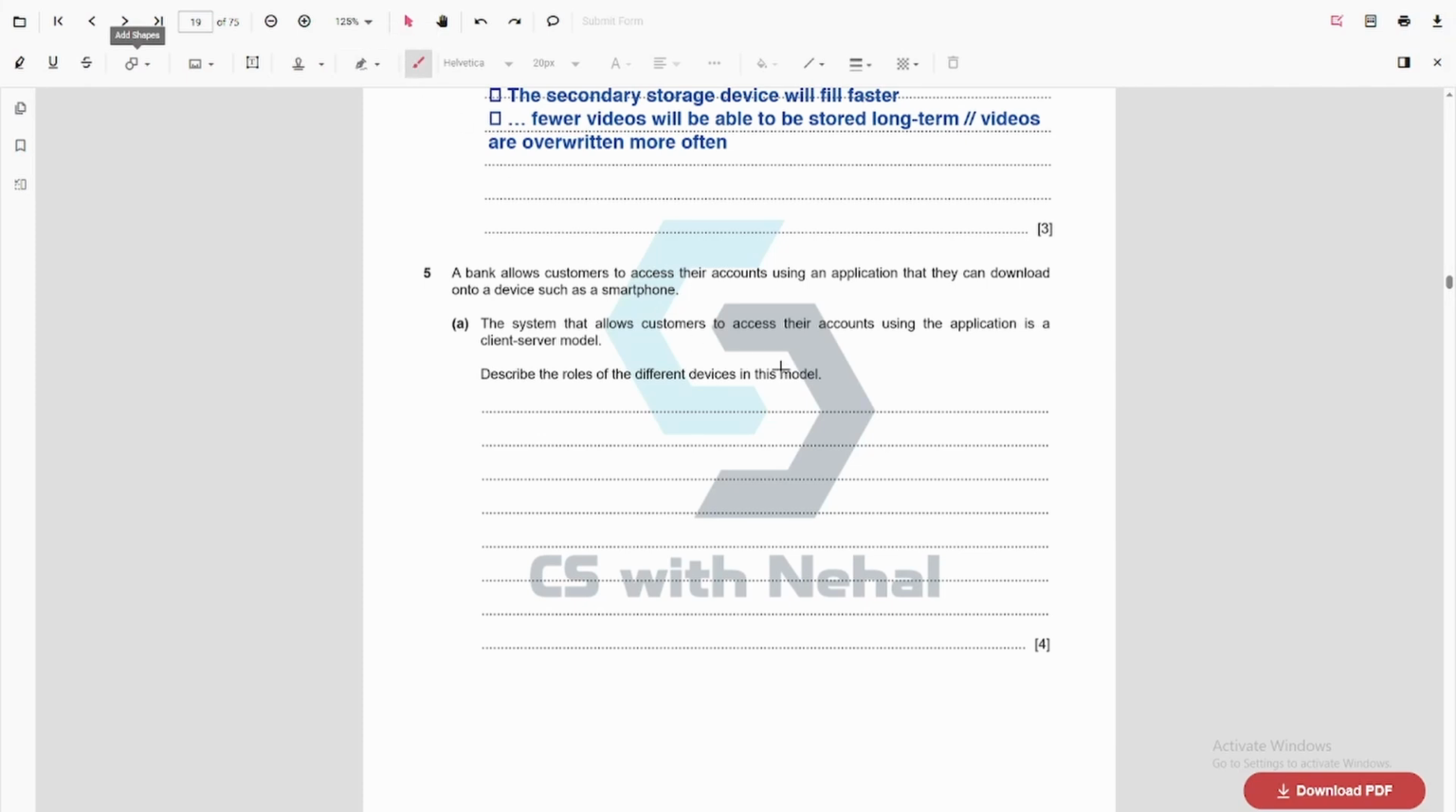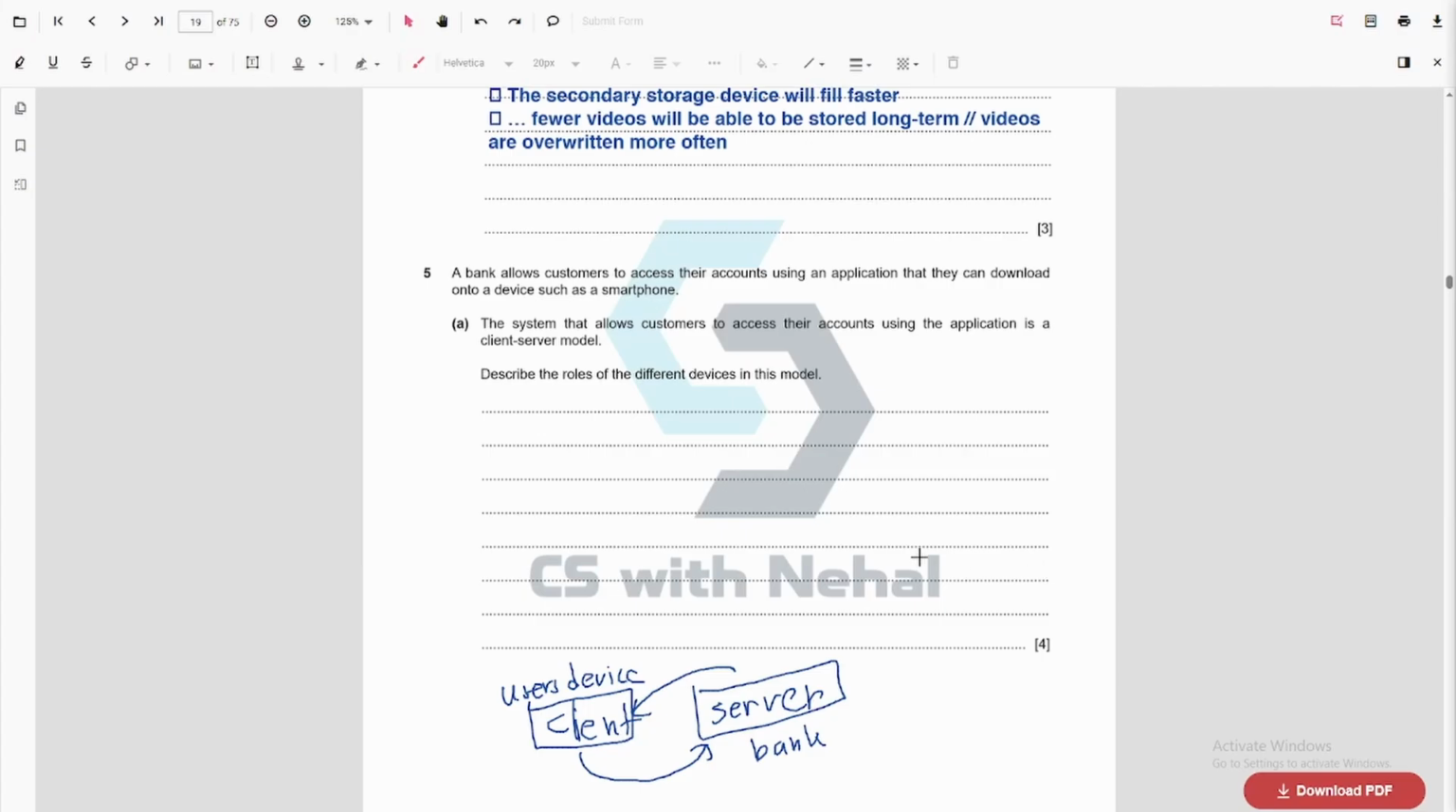So this is a client server architecture, right? We have a client and we have a server. The client here is the user's device, and the server is the bank server. What happens is the client sends a packet which includes a request to the server, and the server will respond to this and send a response. So basically the client is giving a request and the server is giving back a response.